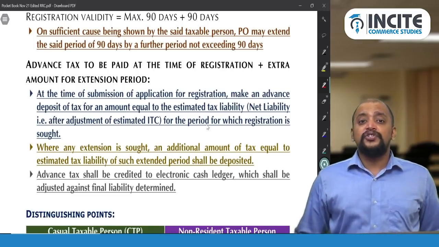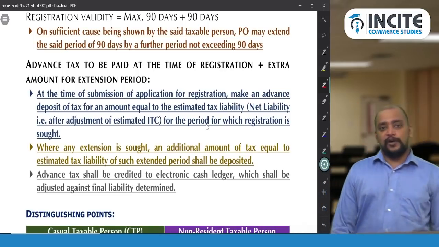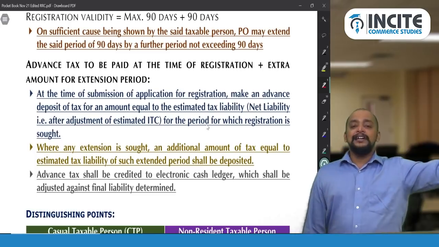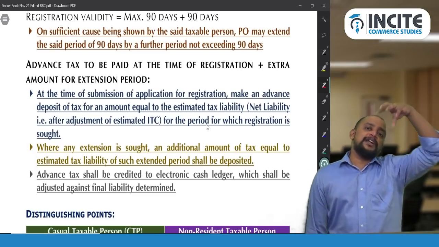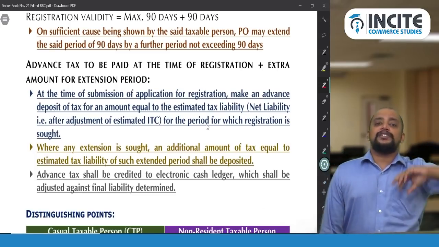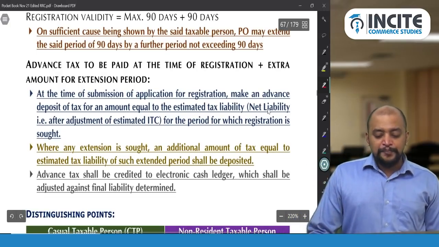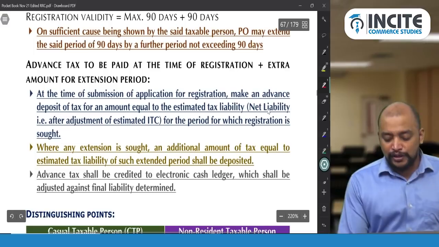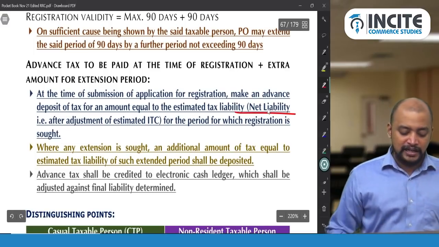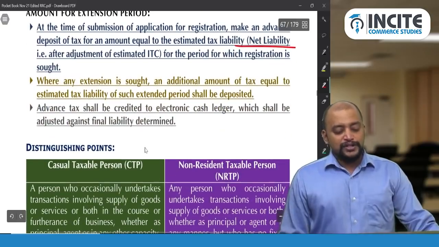And they can cheat the government by depositing some amount as advance tax, but that's the reason for the precedents. Previously they would have made some advance tax, so at minimum that much amount they will usually be collecting. So at the time of submission of application, make an advance tax deposit which is equal to the estimated net liability for the period for which registration is sought.